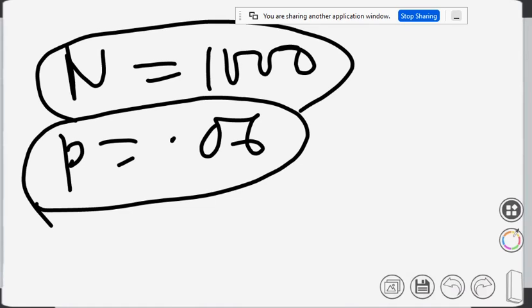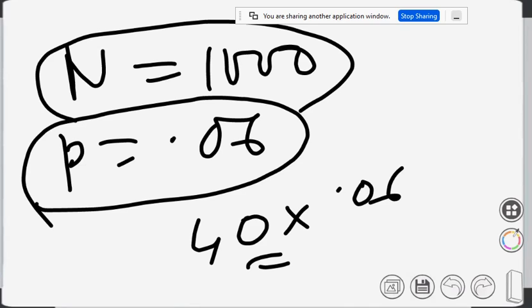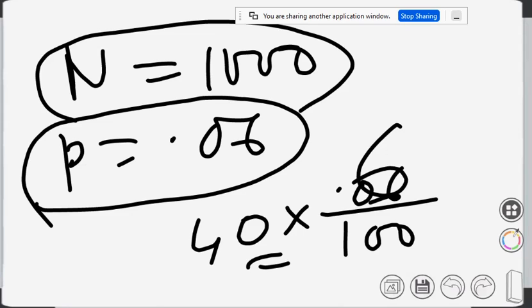Now for 40 items, so what is 40 into 0.06? কত হয়? How much? কত ক্যালকুলেট করো? 2.4. So it comes as 2.4. So they have decided if there are more than 3, then you can reject. 3 or more. So let's do it fully again.